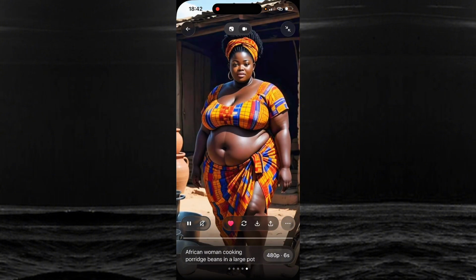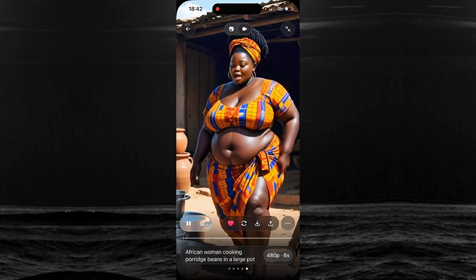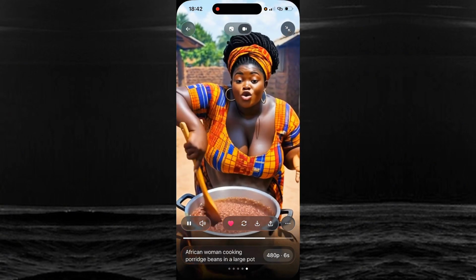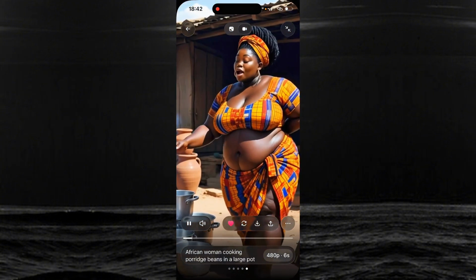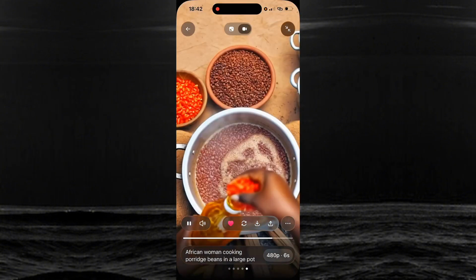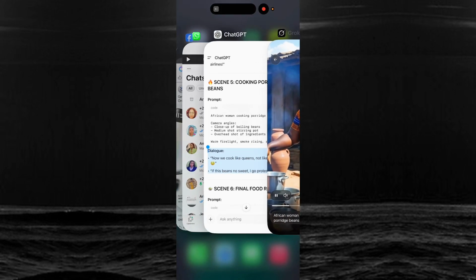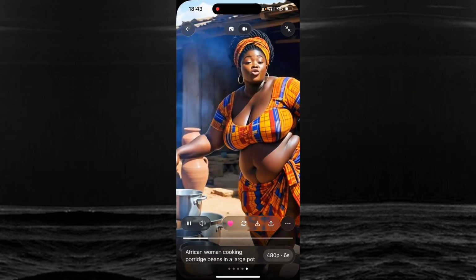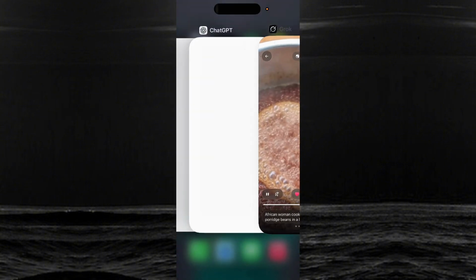Now we cook with full ingredients, not this management type. If these beans no sweet, I go protest. So now have I saved that? Let me save it. Full ingredients, not this. So I've saved.